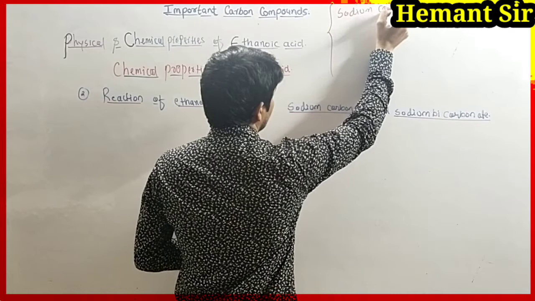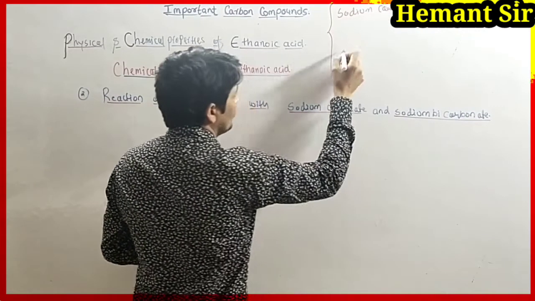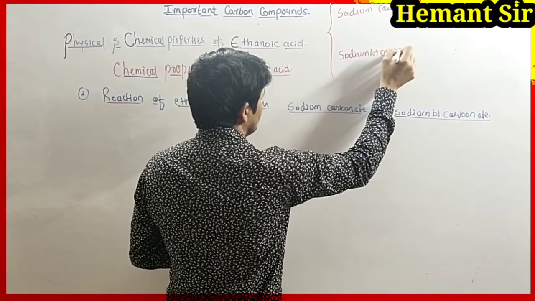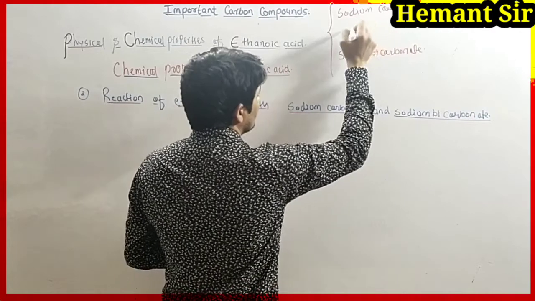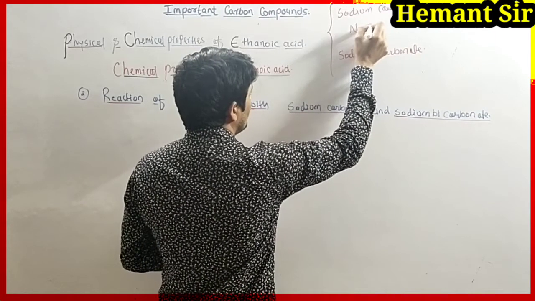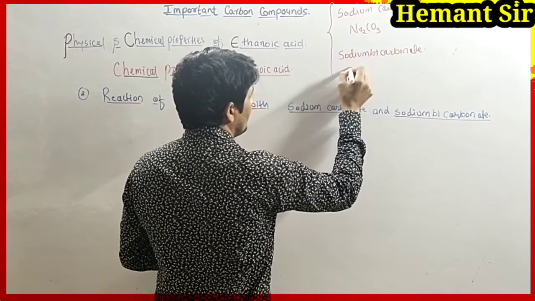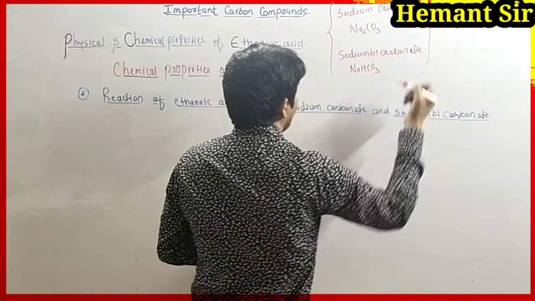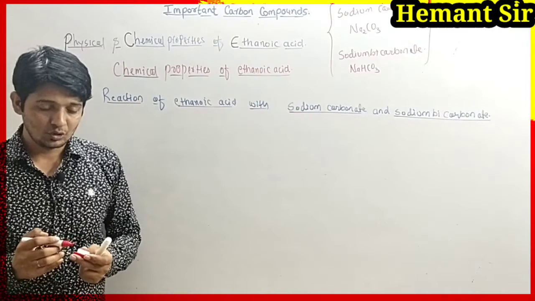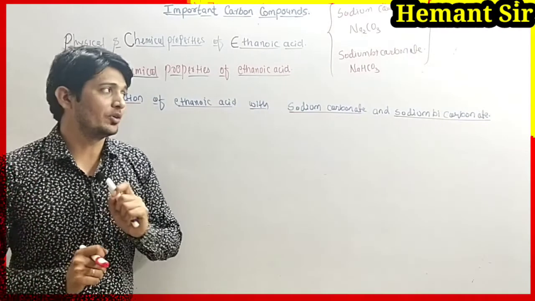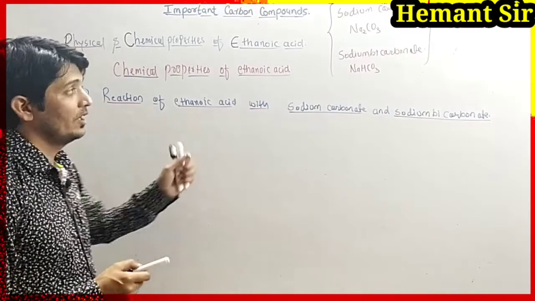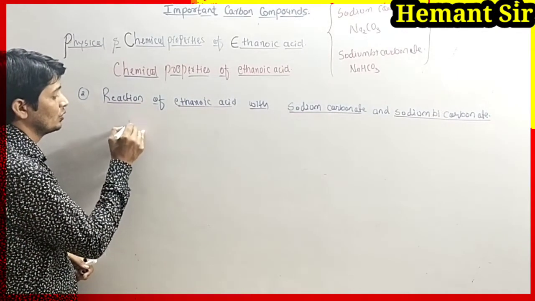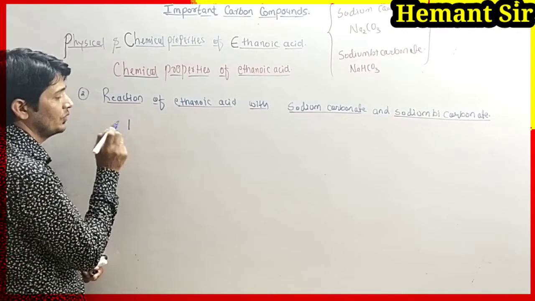Sodium carbonate and sodium bicarbonate. Sodium carbonate is Na2CO3 and sodium bicarbonate is NaHCO3. So just remember their formulas. Now, first we have to write the reaction for sodium carbonate, how it reacts with ethanoic acid.